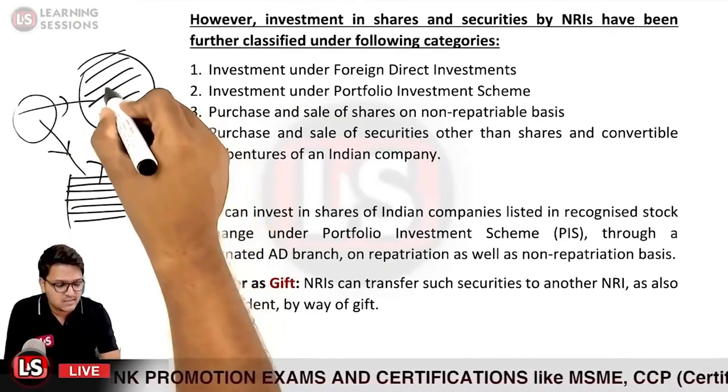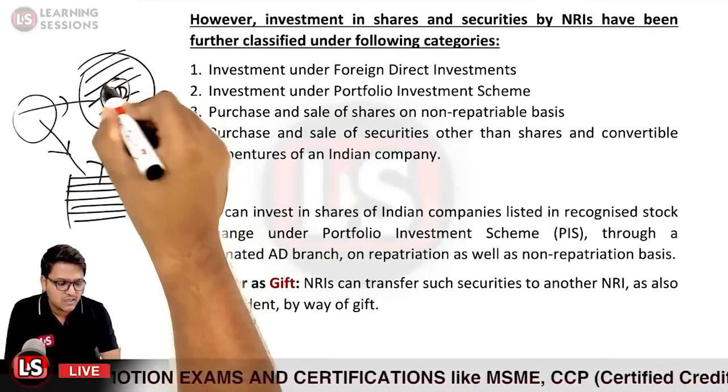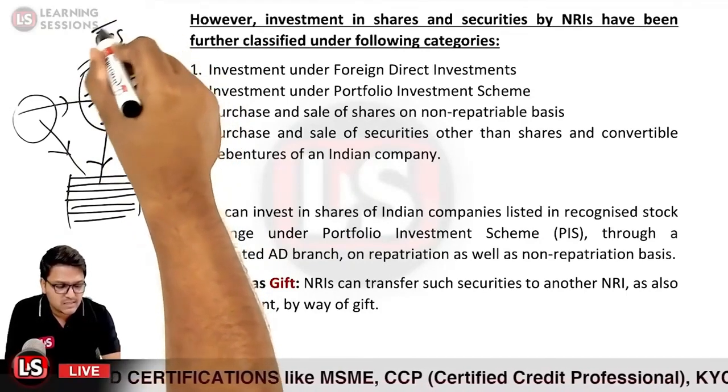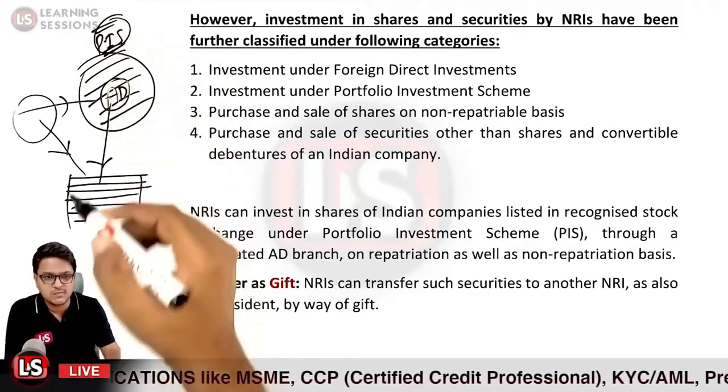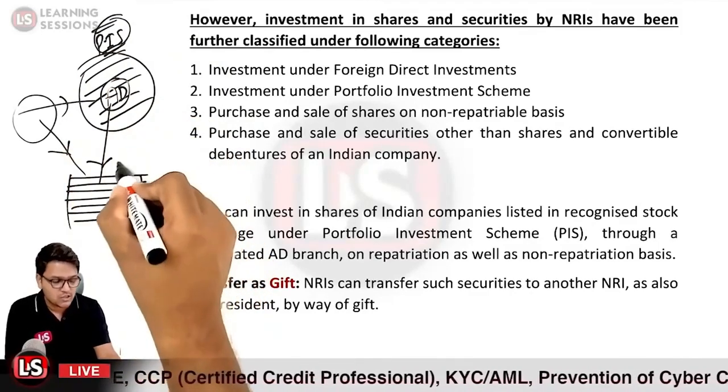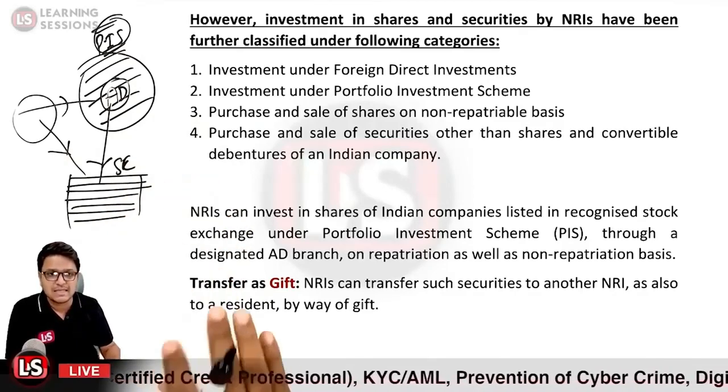Let us say this is an authorized dealer branch which is maintaining their portfolio. So this is the PIS scheme which the AD, the authorized dealer, is maintaining, and further they are investing through this AD in the stock exchange. So that is the case related to it.